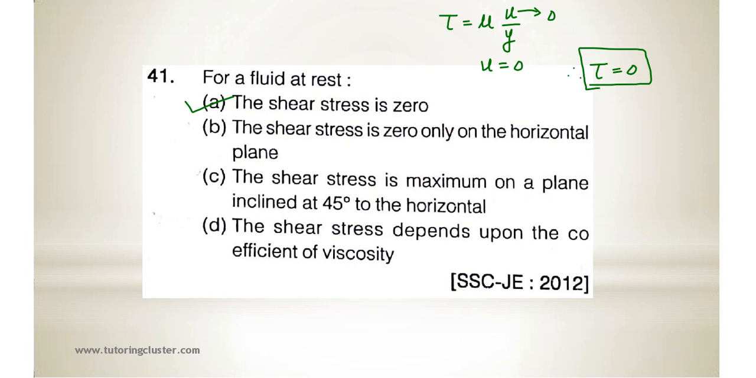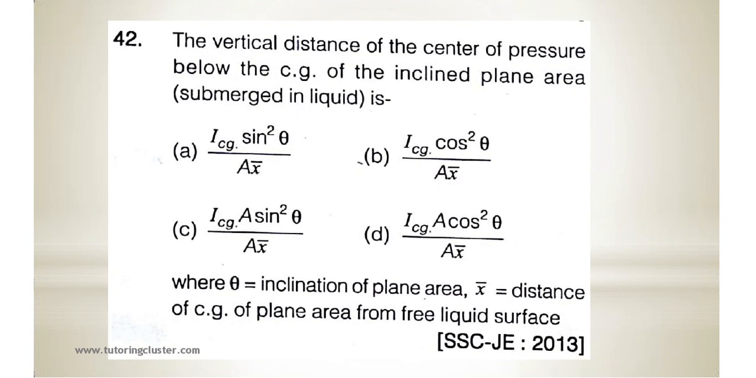Next, 42. The vertical distance of the center of pressure below the CG, center of gravity, of the inclined plane area is. Options are given to you. This is a direct formula. The correct answer will be option A, ICG sin square theta upon A into x bar. Theta is the inclination of the plane area. X bar is the distance of the CG of the plane area from the free liquid surface.